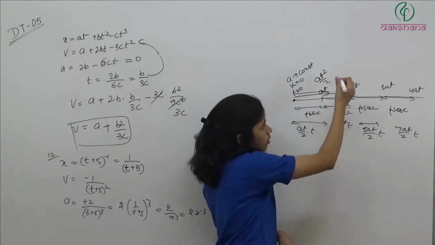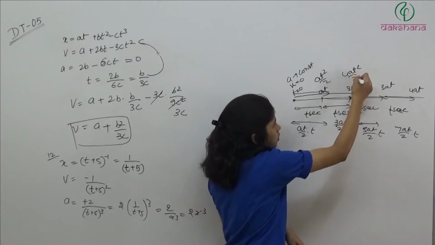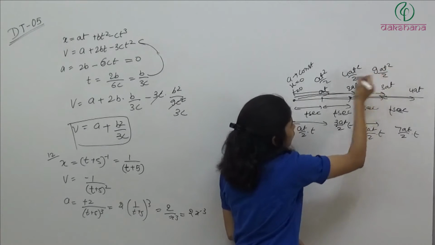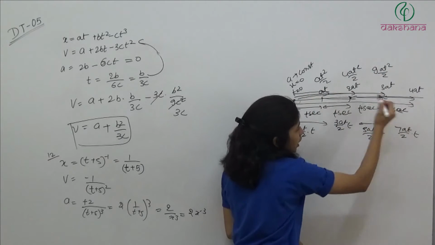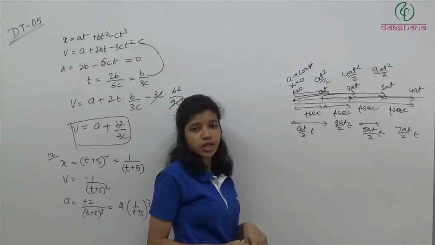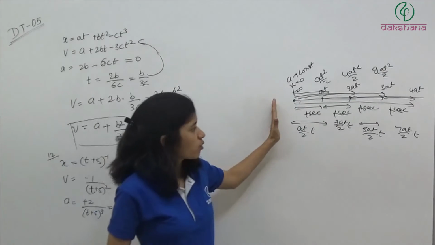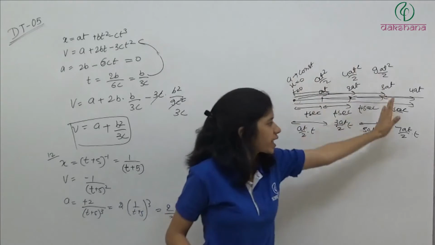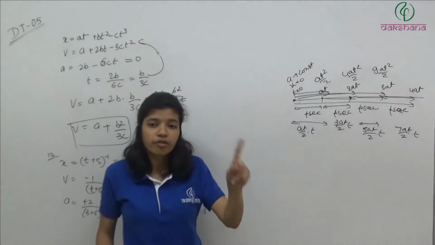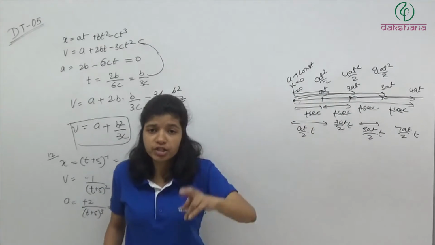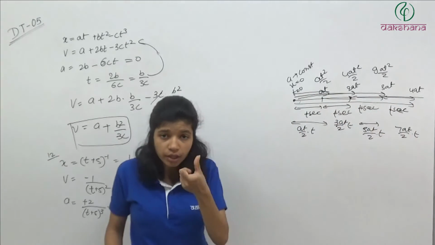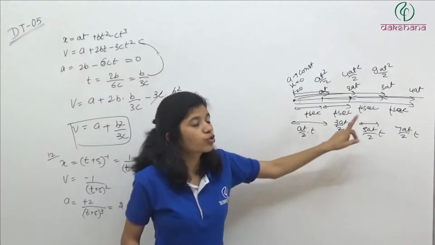This will be how much? 4v0 square by 2. This will be how much? 9v0 square by 2. We are starting from here and taking up to here. Then next will be 16v0 square by 2. So if you take distance from starting in t second, in 2t second, in 3t second, in 4t second, what will we have? 1 is to 4 is to 9 is to 16. And if you take the continuous interval of same duration, what will we get? 1 is to 3 is to 5 is to 7.